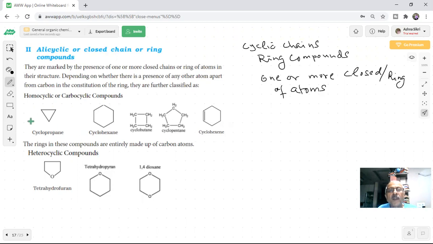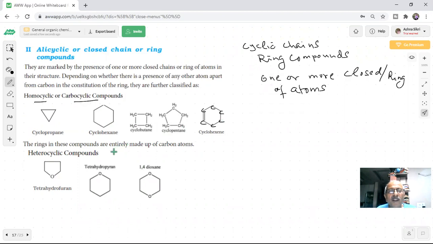So here you have shown, depending on whether there is the presence of any other atom apart from carbon, the constitution of the ring can be classified as homo. Homo means in these rings there is only carbon. These are all carbons. Is there any other element than carbon in the ring? Cyclopropane, cyclohexane, cyclobutane. No, sir. So homo means there is only carbon in the constitution of the ring. These are some of the important compounds which are homocyclic.